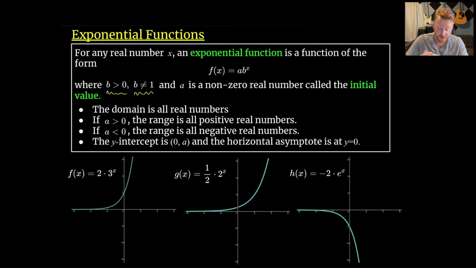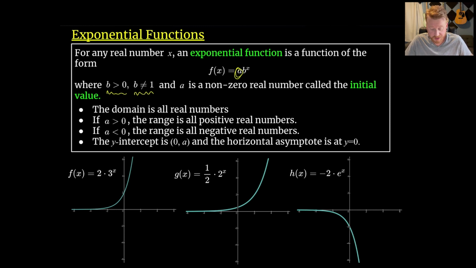The range, if the initial value a is positive, then the range will be all positive numbers. If the initial value is negative, then the range will be all negative real numbers. And zero doesn't happen for either of them. And then the y-intercept is the point 0, a. The point 0, 1 happens on a lot of the parent graphs, and then we'll get stretched up once we multiply by that initial value. And there is a horizontal asymptote at the line y equals 0.